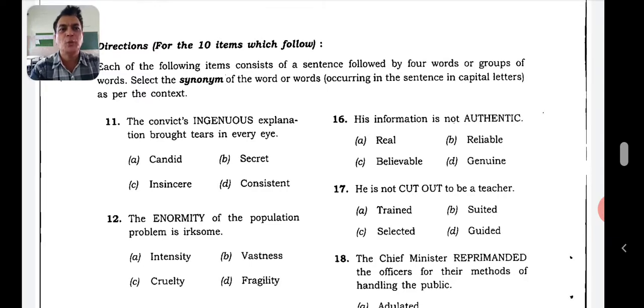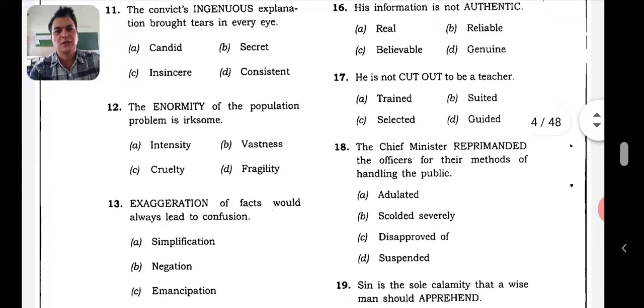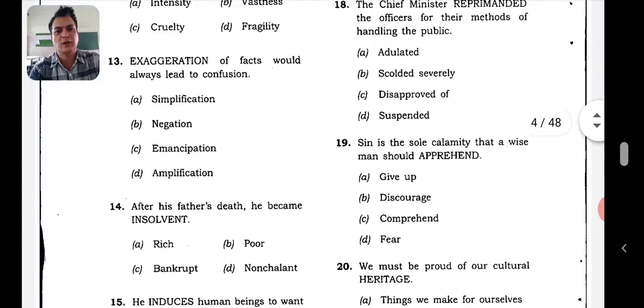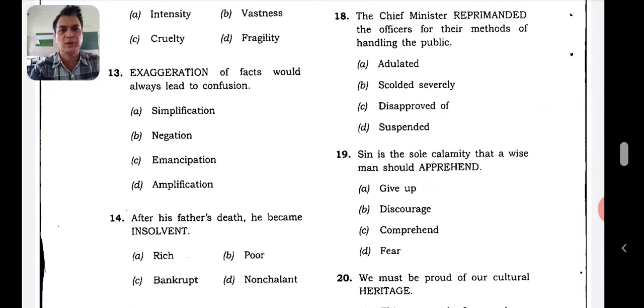The enormity of the population problem is irksome. Enormity, huge problem. So vastness would be the right answer here. Vastness, that comes closer to that. So it's a synonymous word, vastness. Let's go to 13th and 14th one.